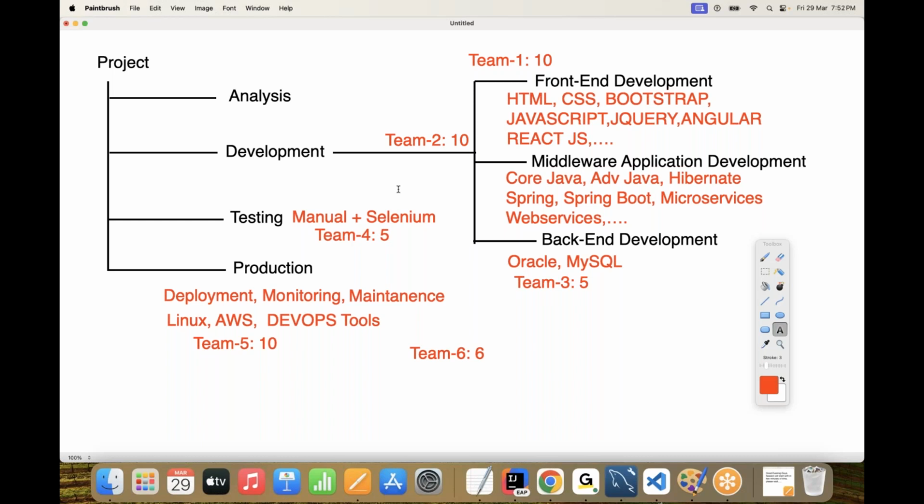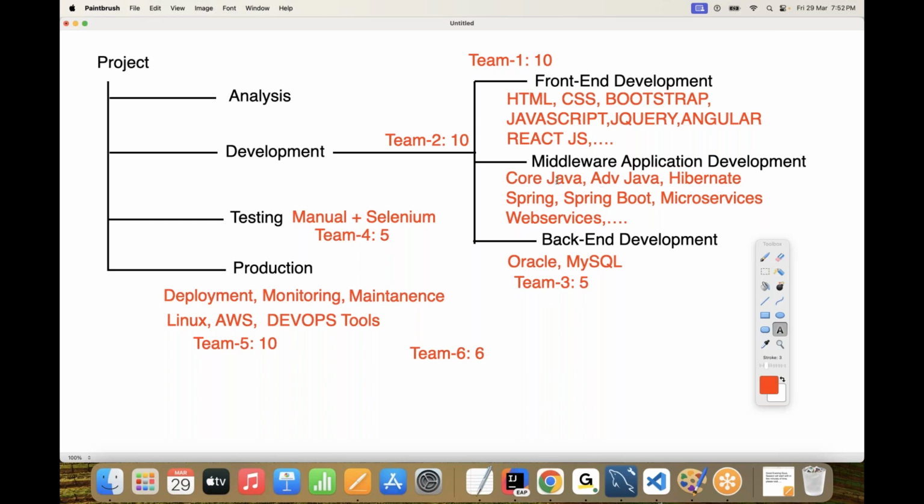Because of that, nowadays every company is looking for developers who have knowledge from top to end, that means from the starting point to the ending point of the project, the whole top-to-bottom project development implementation. Companies are taking only such resources at present. A resource who has knowledge of total development, front end, middleware, back end, testing, and production, such a developer is a full stack developer.